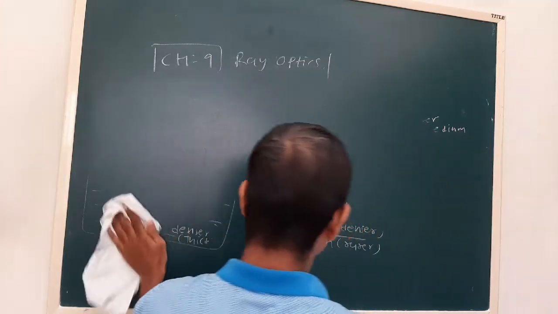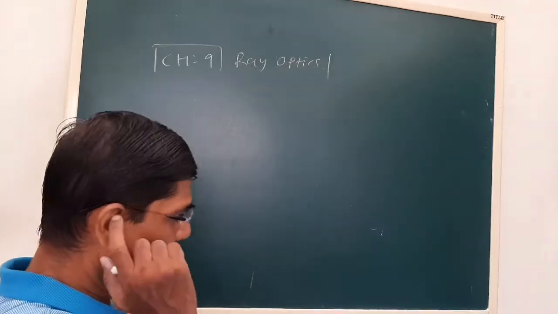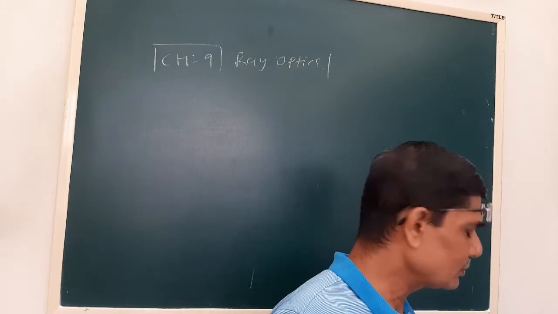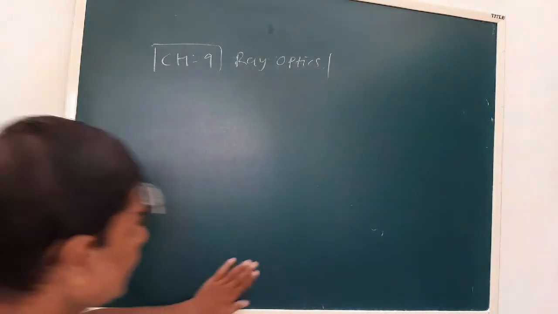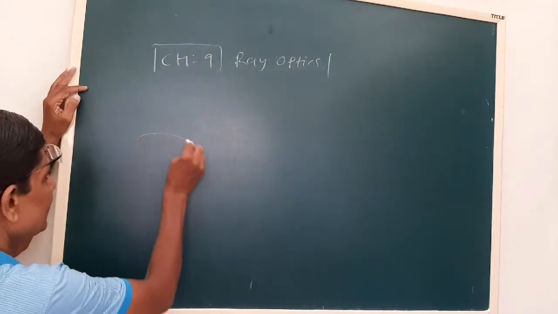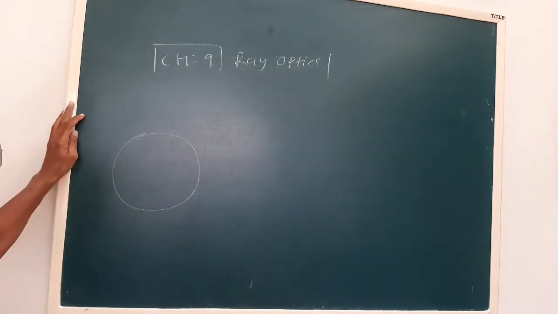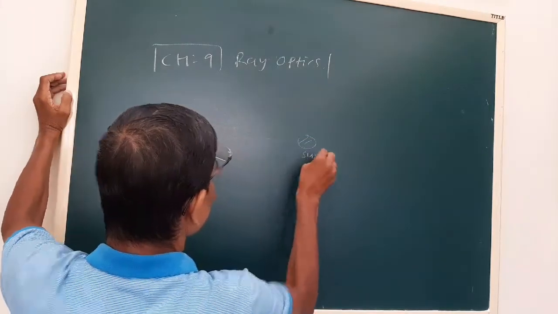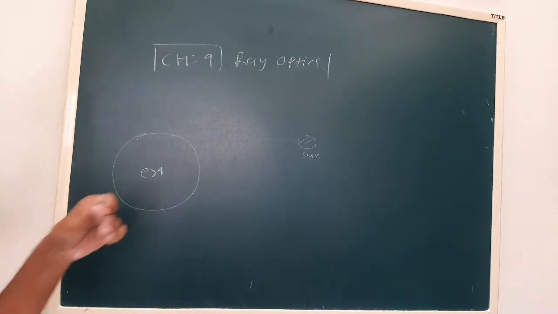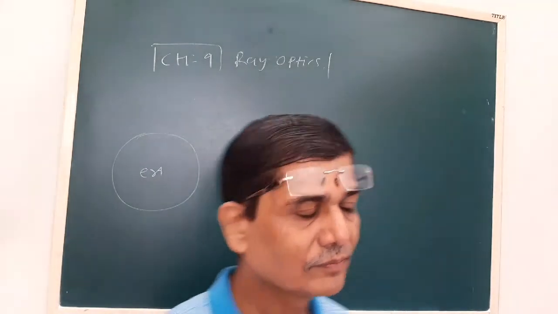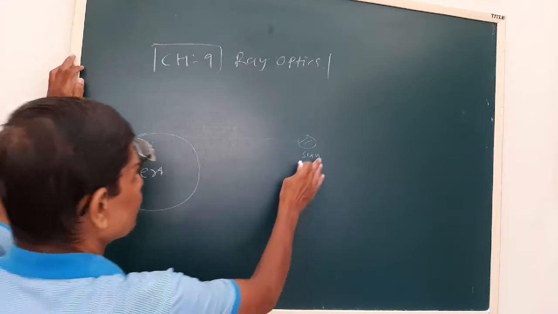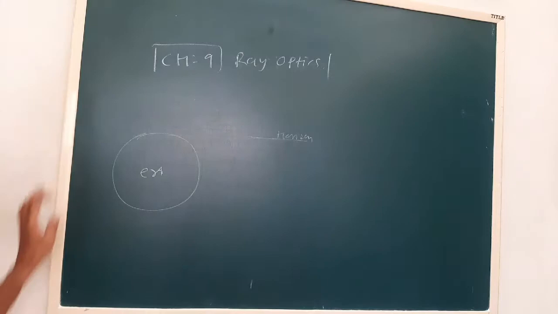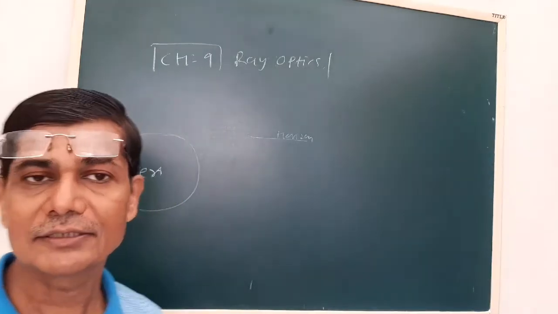Now see, due to refraction, some of the phenomena are taking place in our day-to-day life. See, at the time of sunrise and sunset. Now let us say this is the earth. Now the sun. Now see, because of the phenomena of refraction, now let us say this is our horizon. Okay, now what is horizon? See, the imaginary line where the earth and the sky meet.